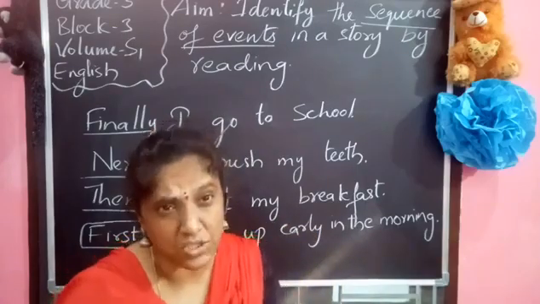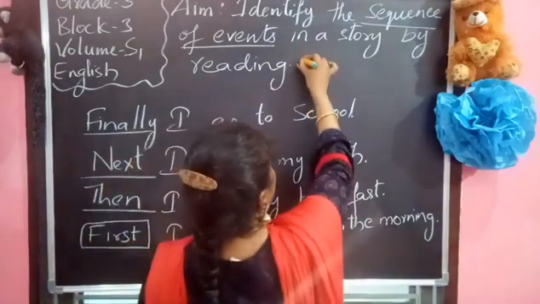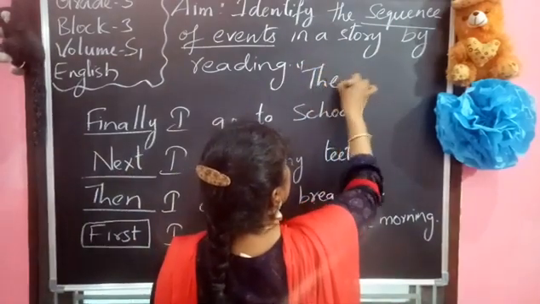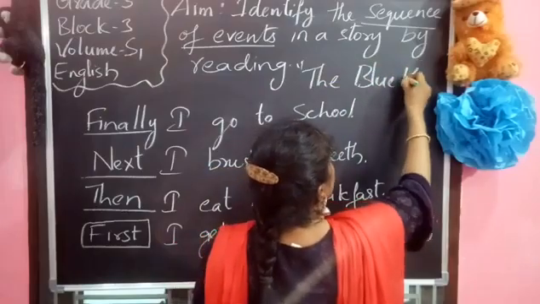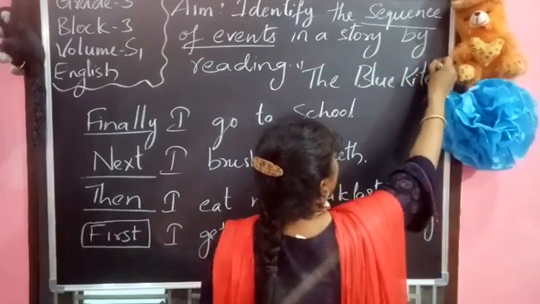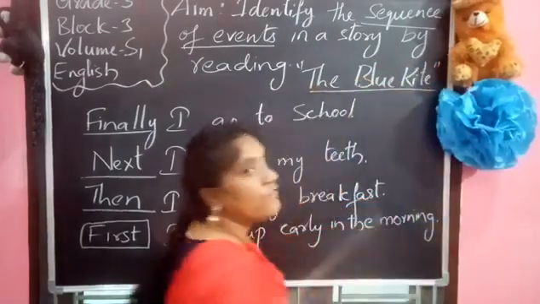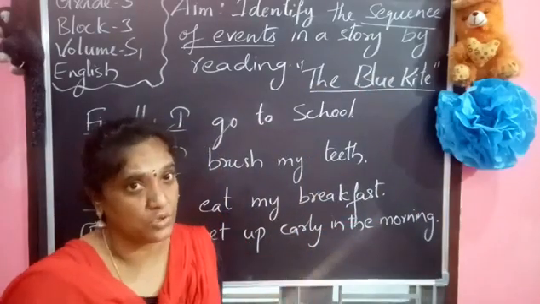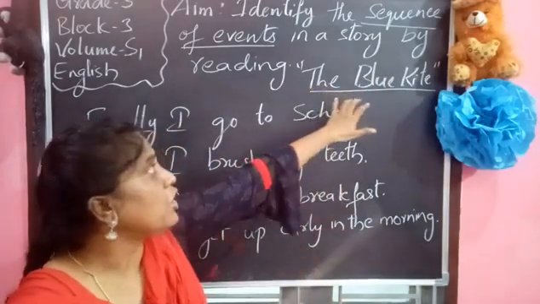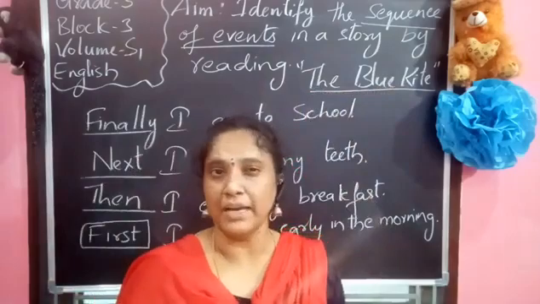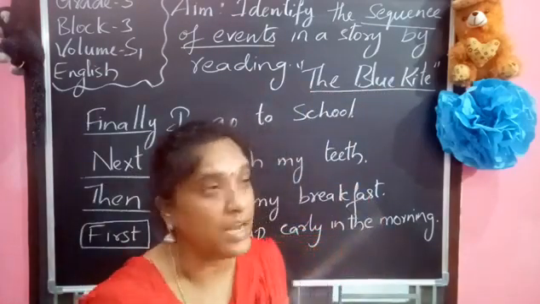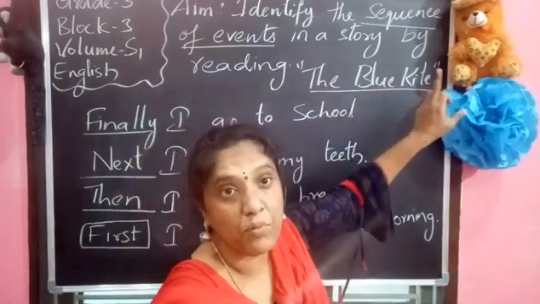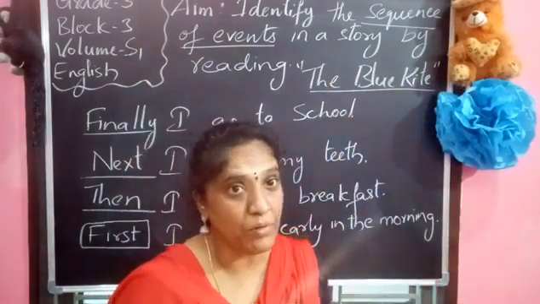Okay. So what is the story? We are going to listen about the blue kite. Previously I told you that just by listening to the title itself we want to guess about the story. What is the story about? The blue kite. Who will be there mostly in the story? The story will be about a kite. The kite will be in blue color.